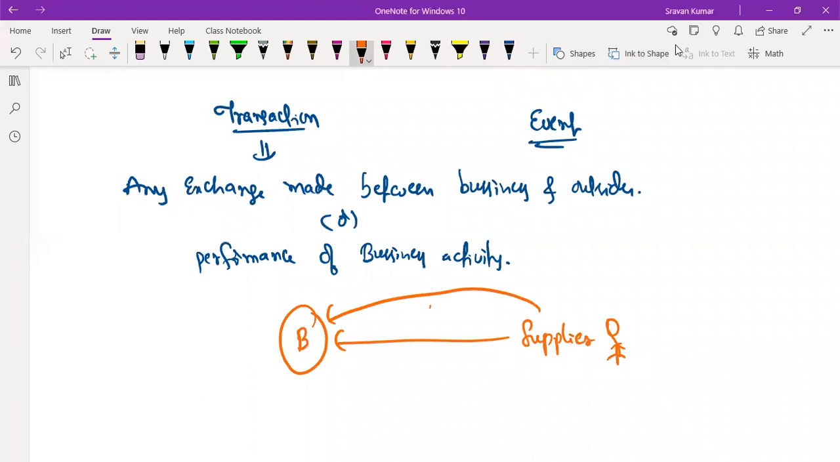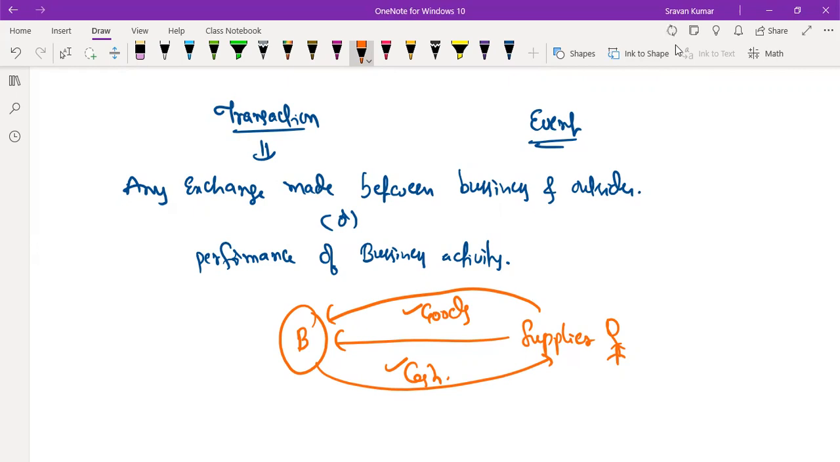Here, business receive the goods. In return, we provide the cash. Here, exchange is made in terms of goods and cash. This is said to be a transaction. In the same way, sale of goods to the customer. Here, business provide the goods to the customer. In return, receive the cash from the customer. That is said to be a transaction.